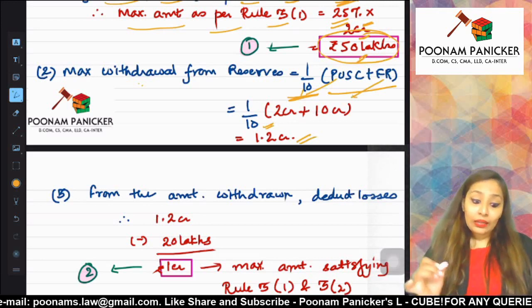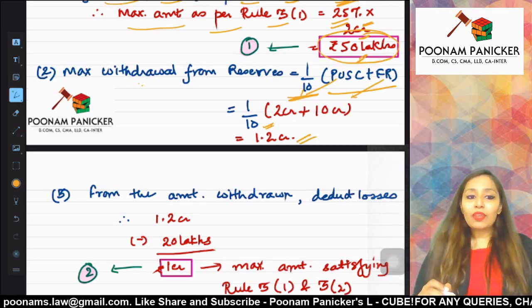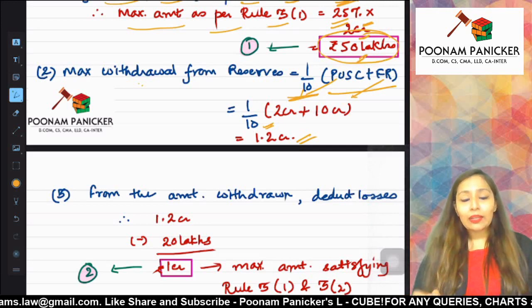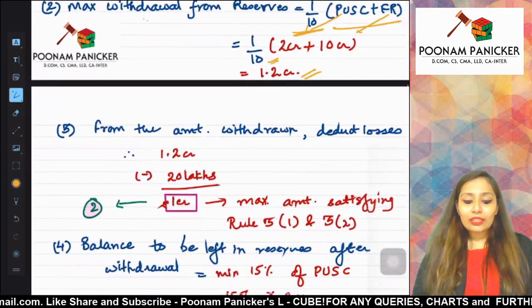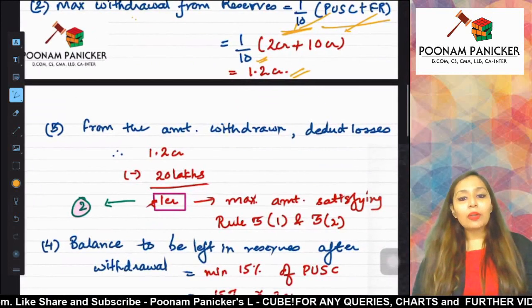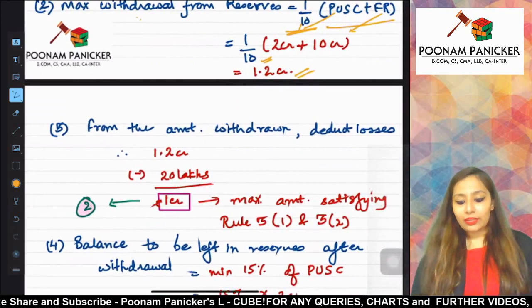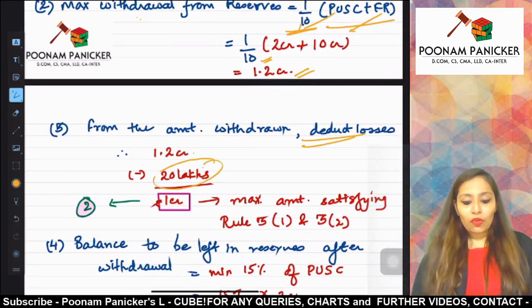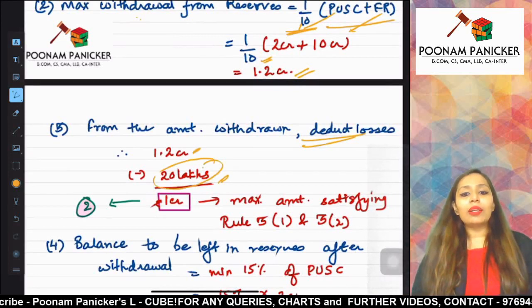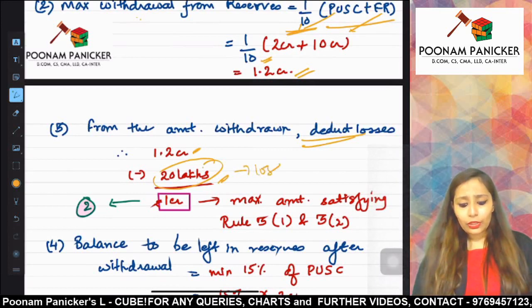Fine. Now I had told you that the second figure is going to be found by reading sub rule 2 and sub rule 3 together. So what is sub rule 3 talking about? From the amount which you are withdrawing, you will have to deduct the losses. How much were the losses? The losses were 20 lakhs. So from 1.2 crores, you have deducted 20 lakhs of the losses.